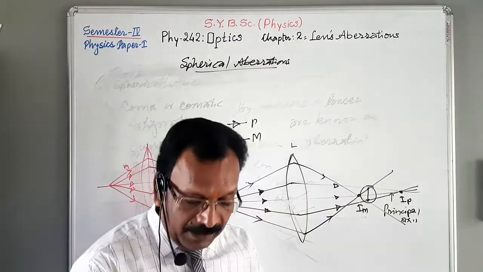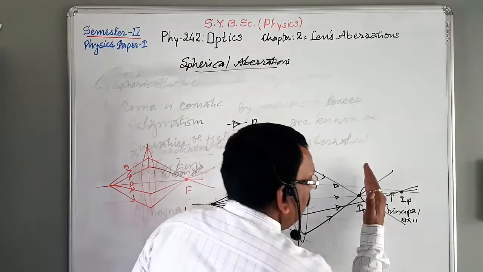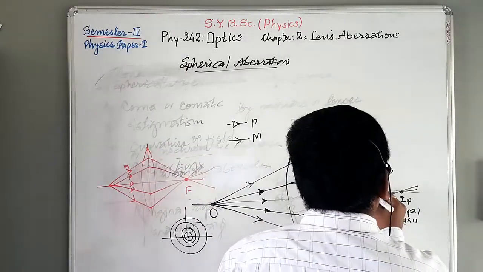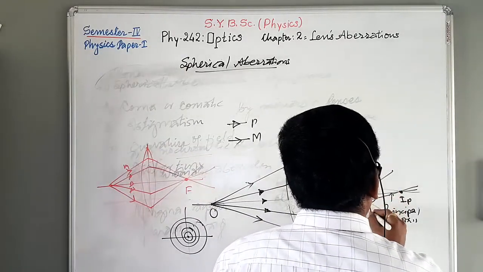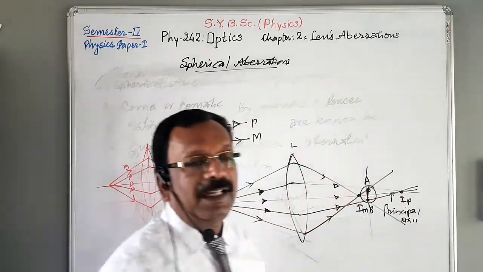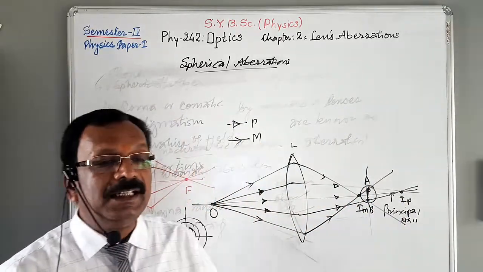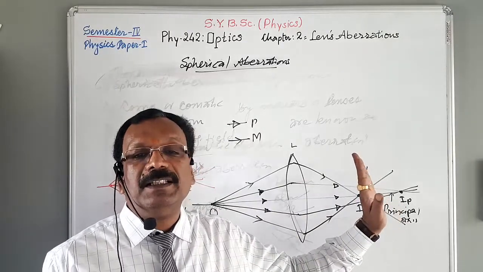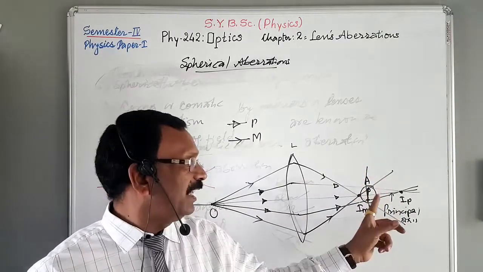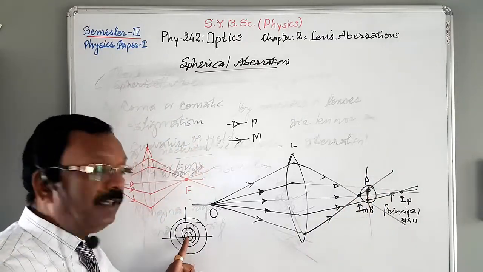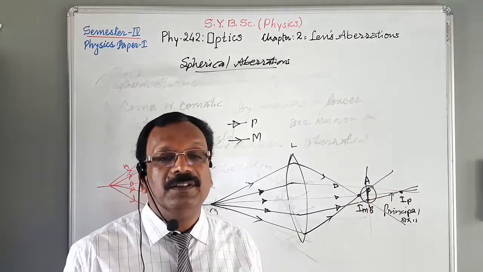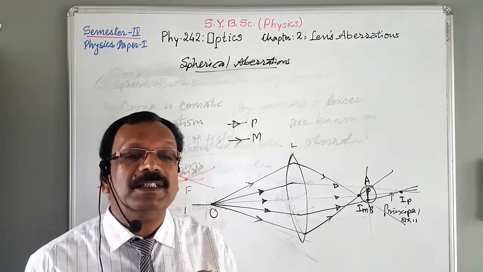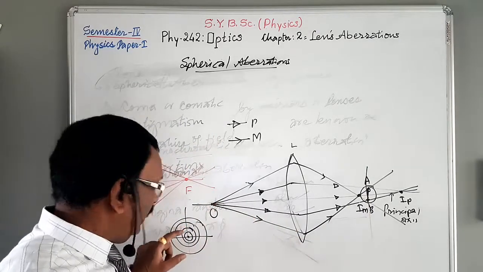Okay, suppose we hold a screen at AB. If the screen is held perpendicular to the principal axis, it will be seen that the image is not sharp, but appears as a circular patch like this.